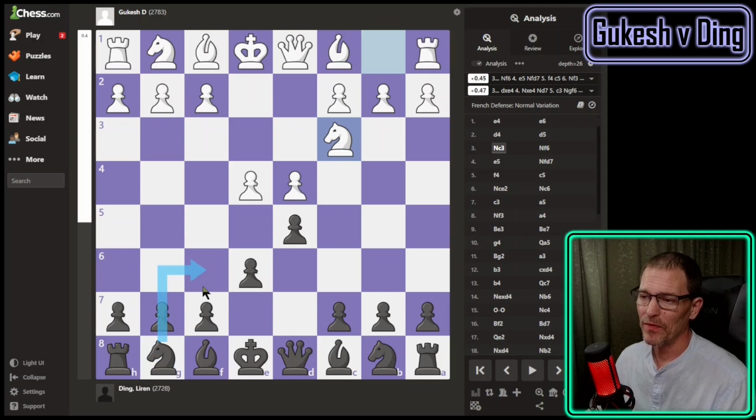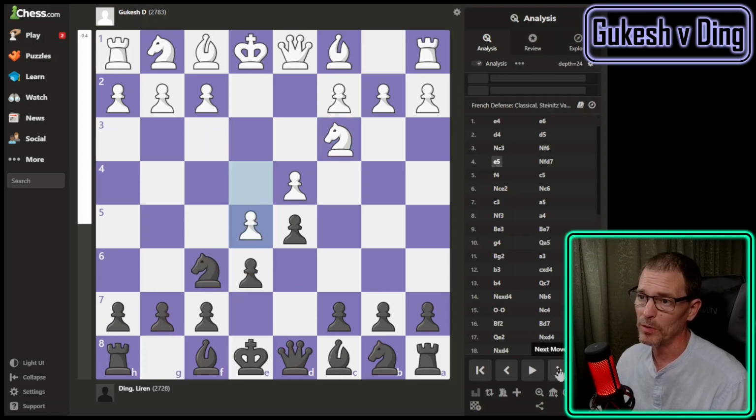Now, I have seen this before, recommended by Stockfish, but I don't think I've ever played it because I know they're just going to play e5, which is what they did. And then he would come back here, and that's what I've seen. But then I feel like that pawn's always in my way, but maybe I can learn something here. Again, what I've always played here is they take with the knight, I put this knight out. Sometimes they take the knight, and then I take with my queen. I've gone through that before, but I'm pretty sure I've never played this because of e5, which is white's best move. And now all black can really do is go back here.